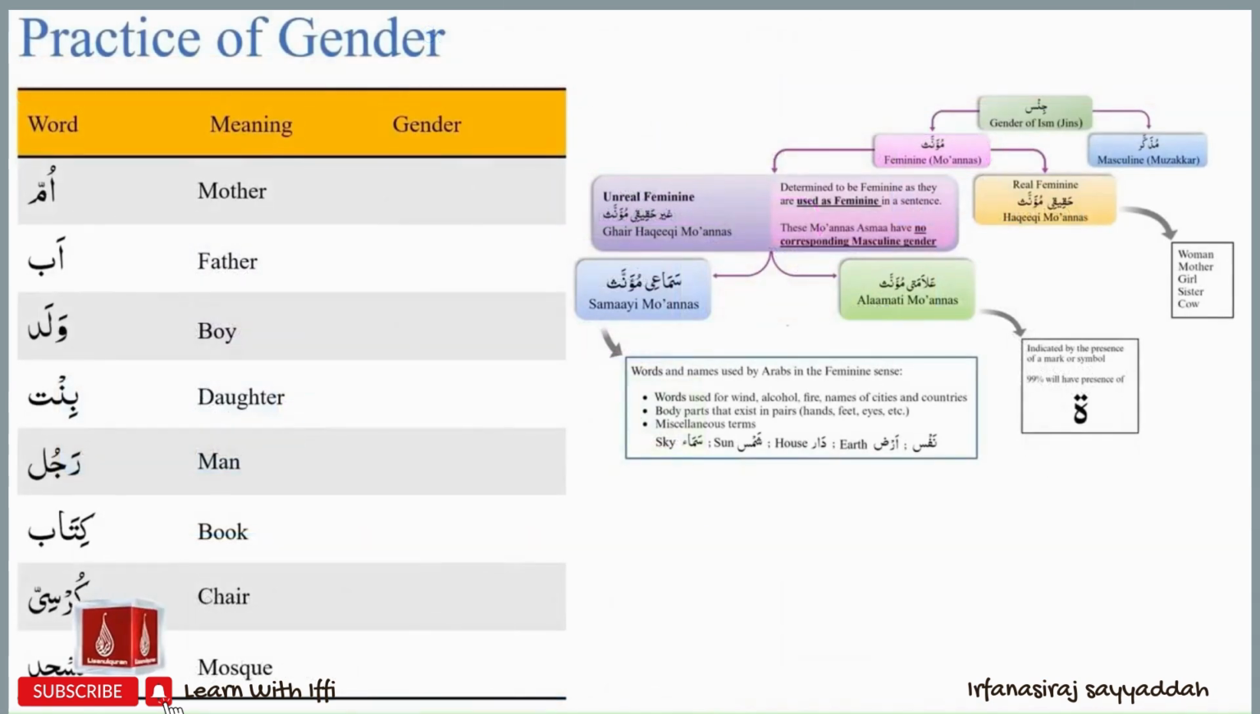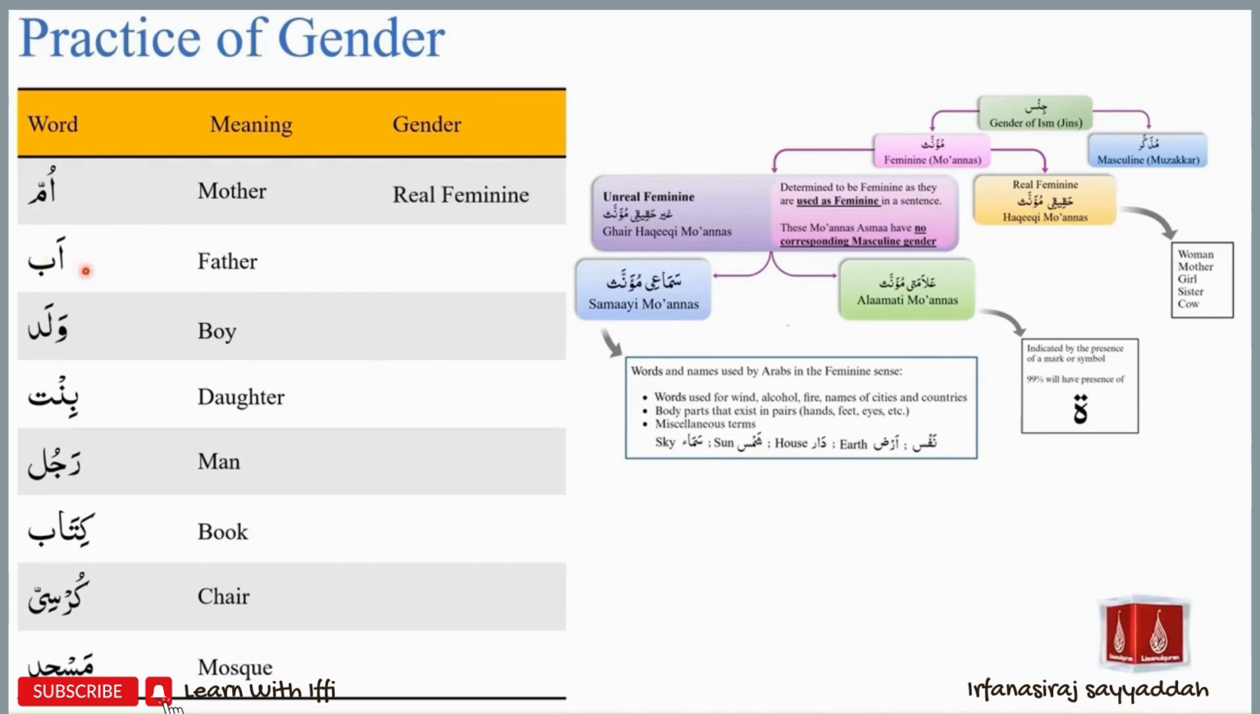Let's do some practice where we'll try to identify the gender of certain words. The first word that we have means mother. Mother is an example of a real feminine ism or a hakiki muannas ism. Therefore, it is a real feminine.